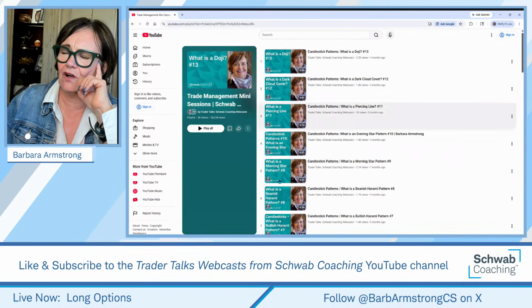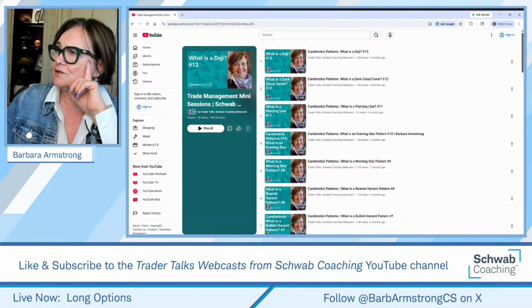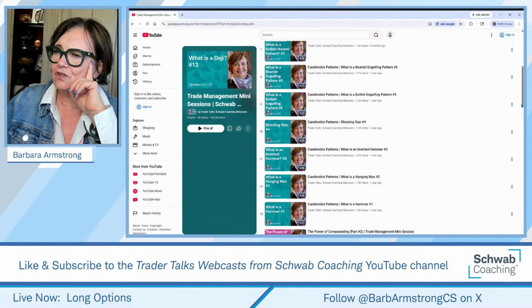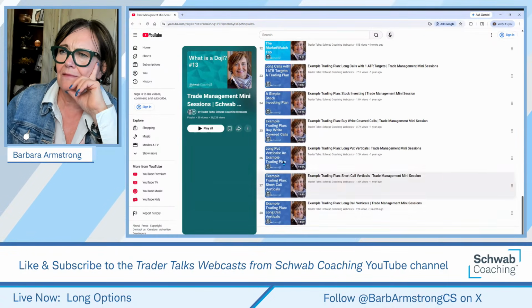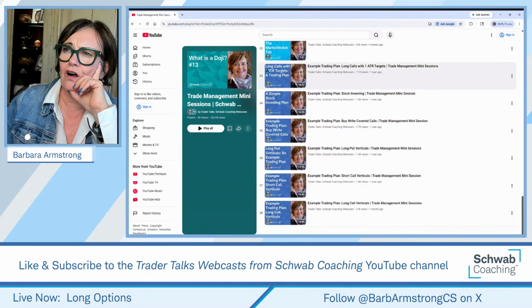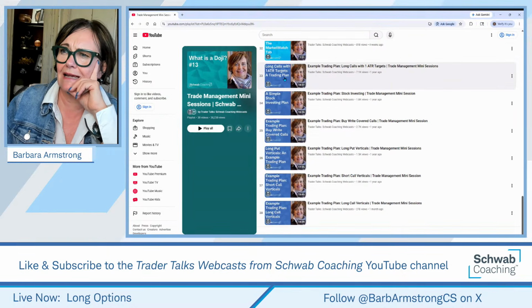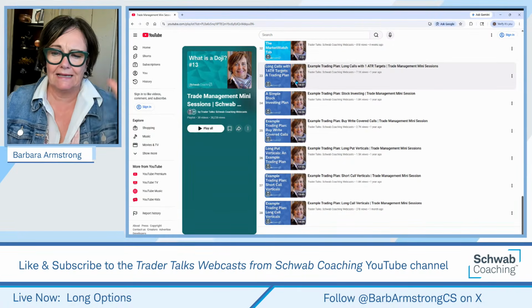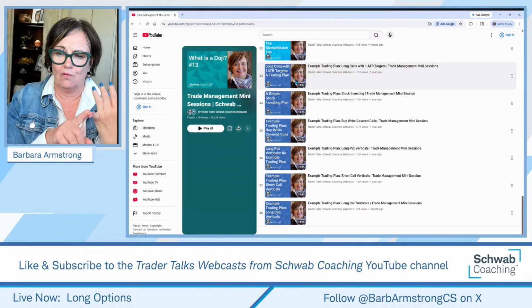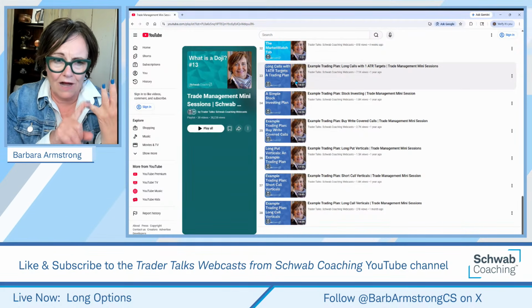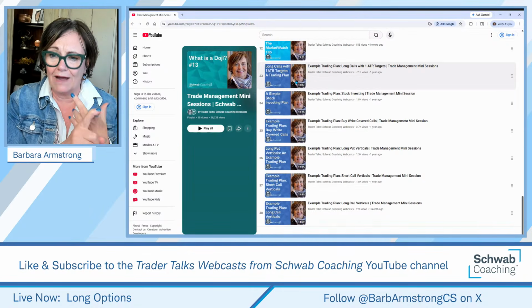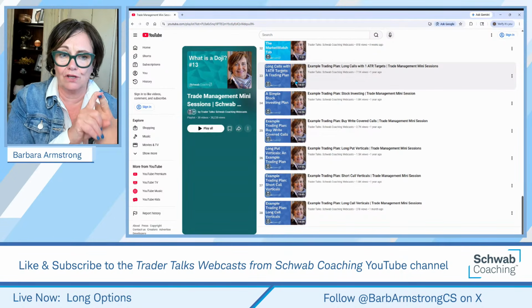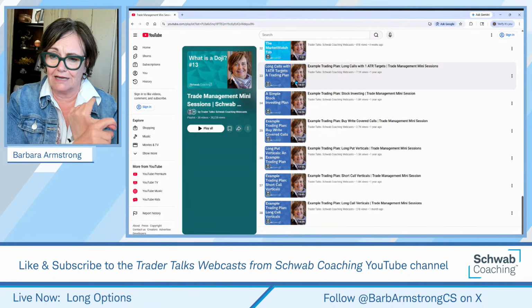So the first section is all these minis on candlestick patterns. They're 2 to 5 minutes long. And then there's a section in darker blue. The first one here is long calls with 1 ATR targets and example trading plan. You can watch this, and it includes what to buy, what to trade, when to trade it, how much to trade or position sizing, when to exit, both if the trade goes for you or against you, and then what your daily routines are.